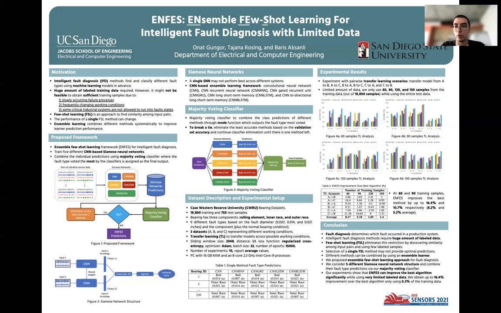In figure 4, we have different subfigures, which show the different numbers of samples. For instance, figure 4a shows the transfer learning analysis with 60 samples.